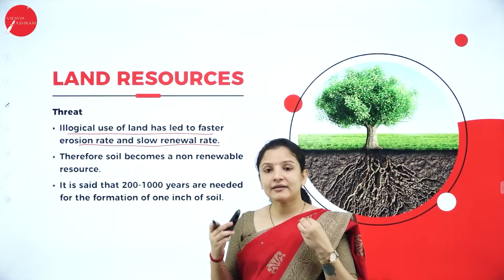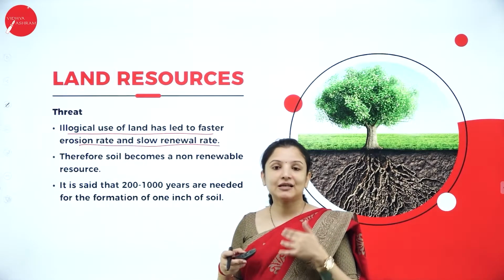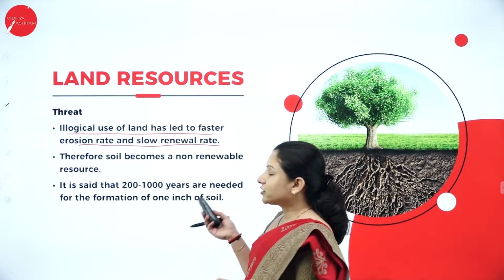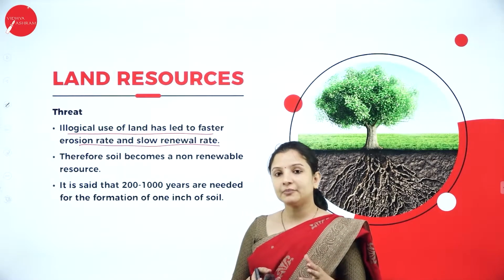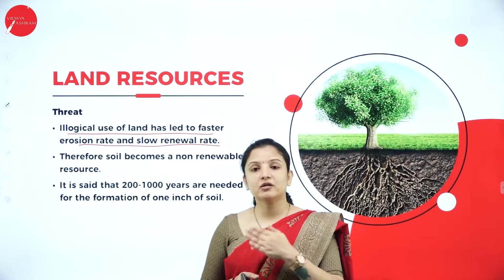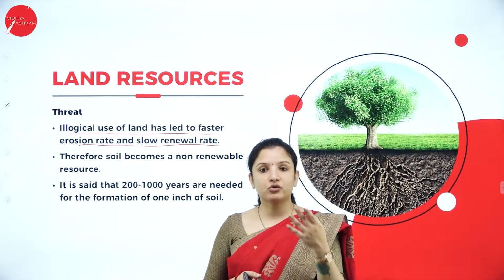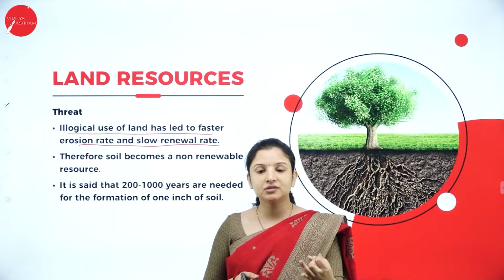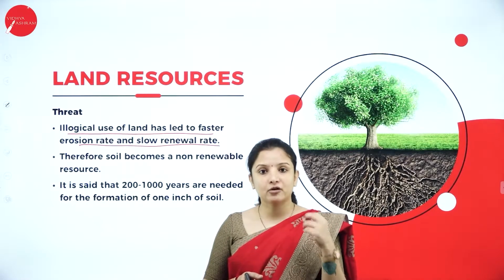So the whole land area, if you start converting it for the purpose of human beings, then where will the forest remain, right? So that is why illogical use of land can always lead to erosion rate. So what happens? You will start cutting down the forest. You will go in for deforestation, wherein you'll start cutting down the forest, clearing the forest in order to convert it into agricultural fields, in order to build roads, in order to build houses, or in order to make some settlements, industrial development and all that, right?